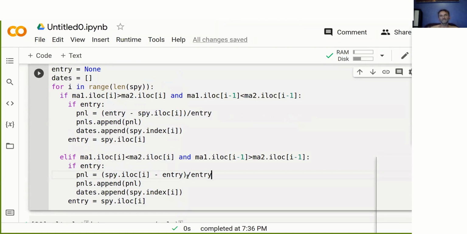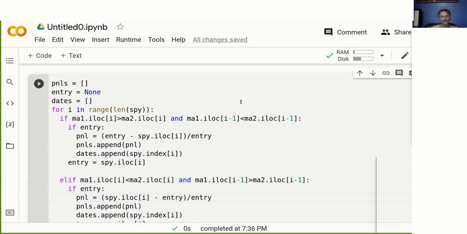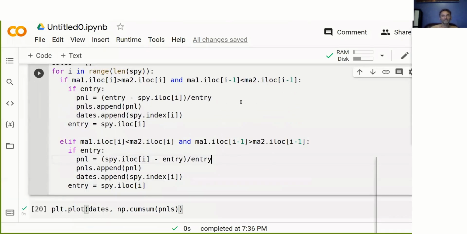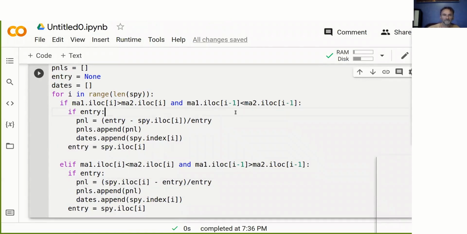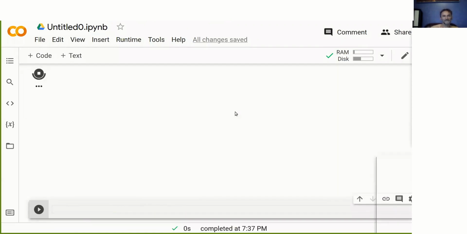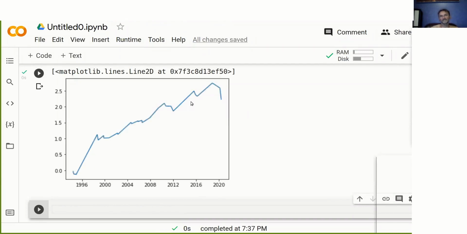We put brackets around our P&L value and then divide it by the entry price. And so now what it means is we get the change of the dollar value divided by the entry price of the dollar value, which basically gives us a fraction or a percentage. And so this will give us a much, much better, clearer picture of what's actually going on. So we rerun this again. And now you can see this is much better, because now we don't see this big drop at the end anymore. It's still a big drop, but it's nowhere near as bad as it was before.